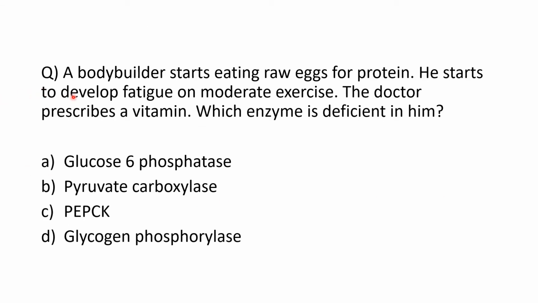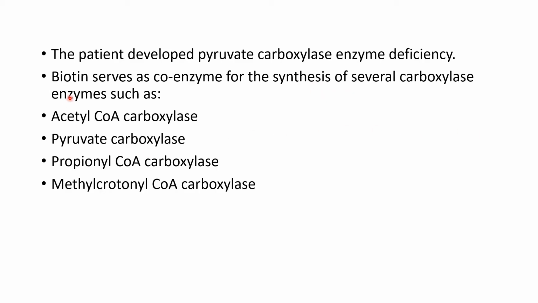Next question. A bodybuilder starts eating raw eggs for protein. He starts to develop fatigue on moderate exercise. The doctor prescribes a vitamin. Which enzyme is deficient in him? Options are glucose 6-phosphatase, pyruvate carboxylase, PEPCK, glycogen phosphorylase. So, what could be the answer? He started eating raw eggs. You know the raw eggs contain avidin. What is the significance of avidin? We will see the explanation.